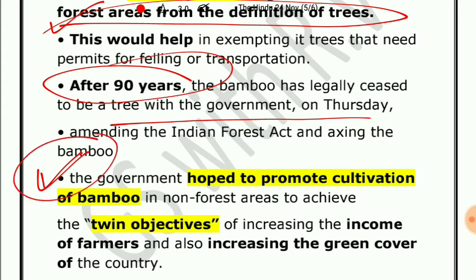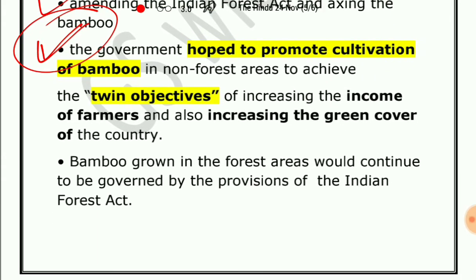The aim of removing it from the tree definition is that it will help in promoting cultivation of bamboo in non-forest areas, which will help in achieving two objectives. The first is that it will help in growing the income of farmers, and second, it will increase the green cover of the country. So this is the news item.